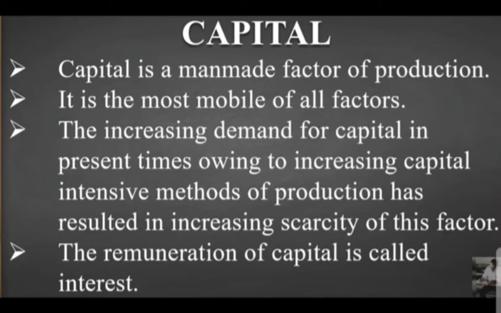Then it is the most mobile of all the factors, as we can easily transfer the raw material from one place to another. So capital is the most mobile of all the other factors, compared to the first two also.